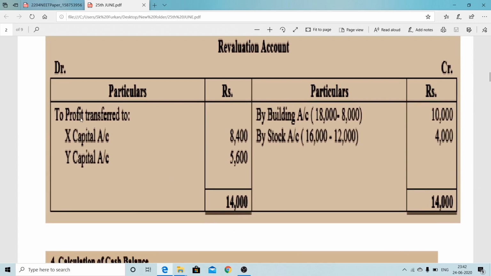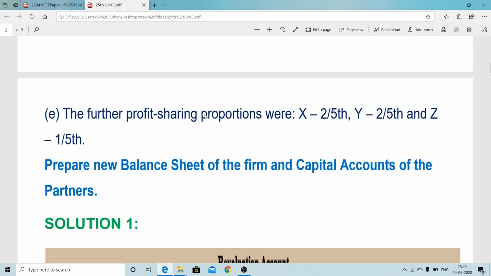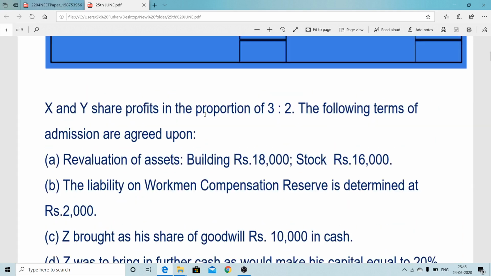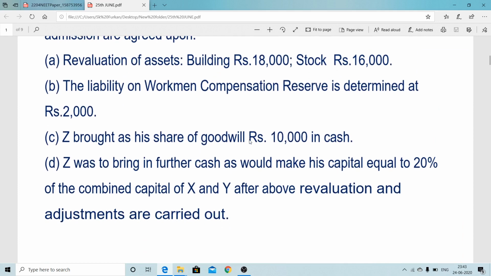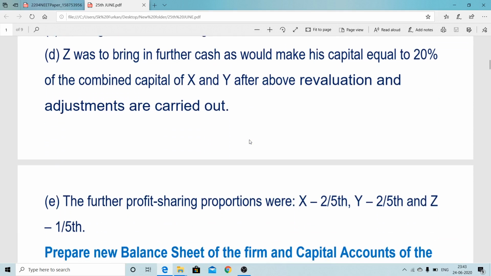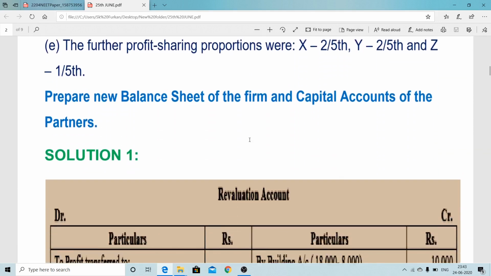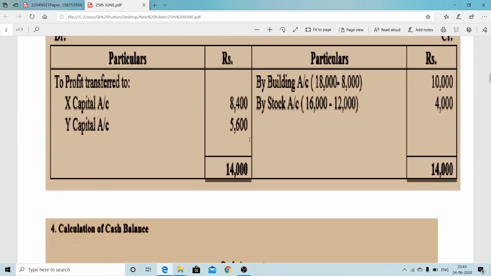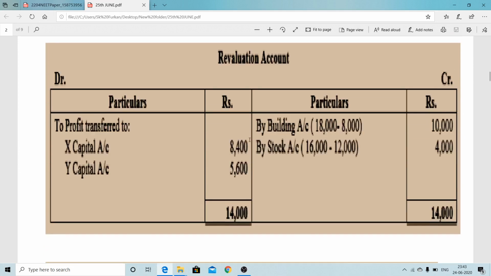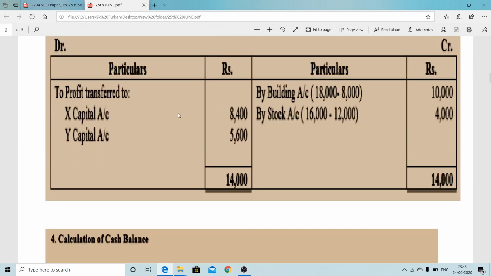So total 14,000 is distributed to old partners X and Y under the old ratio, which was 3:2. On that ratio we will distribute most of the items under the old ratio, except goodwill. When it is goodwill, that time we will consider the sacrificing ratio. This way we can find out the profit on revaluation.